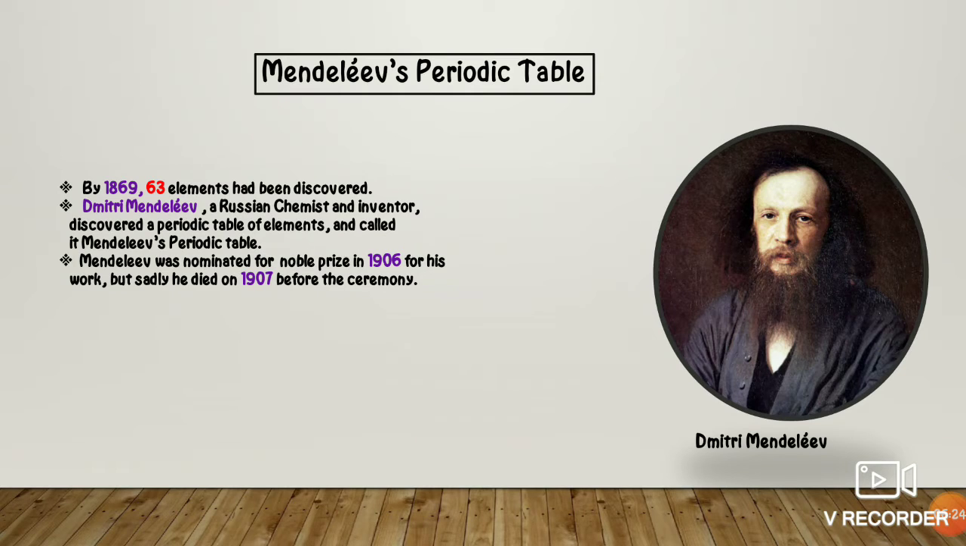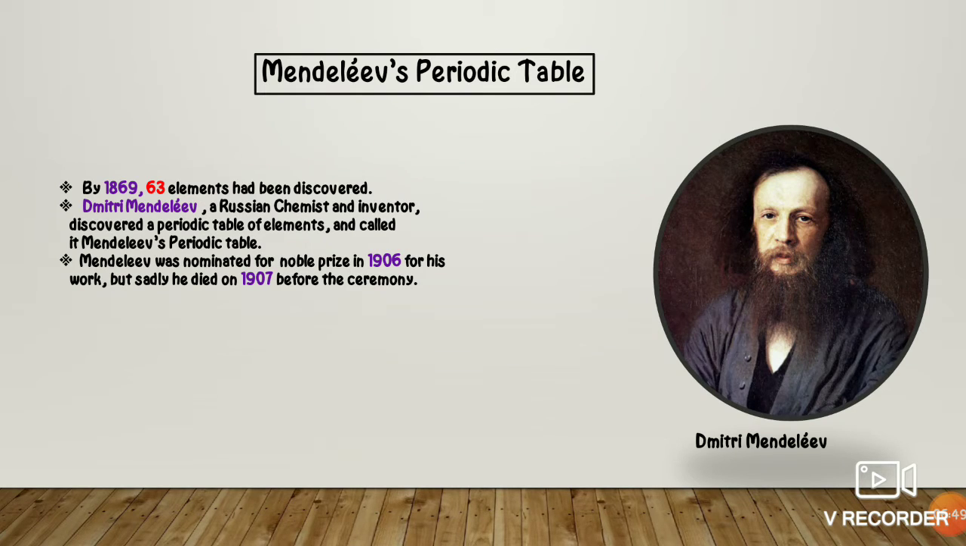During the time of Newland's law of octaves, there were 56 elements. Now, when it comes to Mendeleev's periodic table, 63 elements had been discovered, that is, 7 more elements. Mendeleev was nominated for the Nobel Prize in 1906 for his work, but sadly he died in 1907, before the ceremony, without receiving the Nobel Prize.